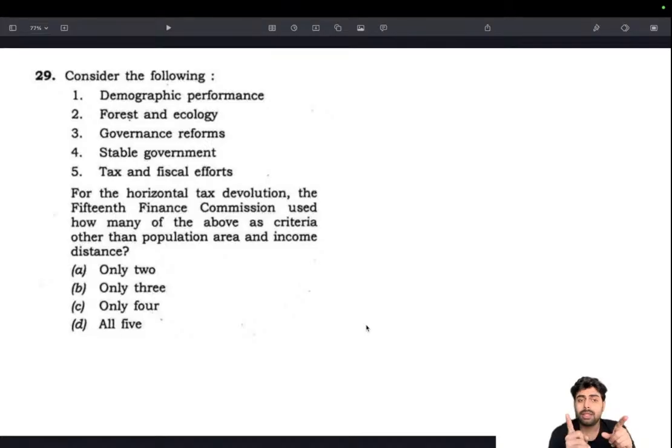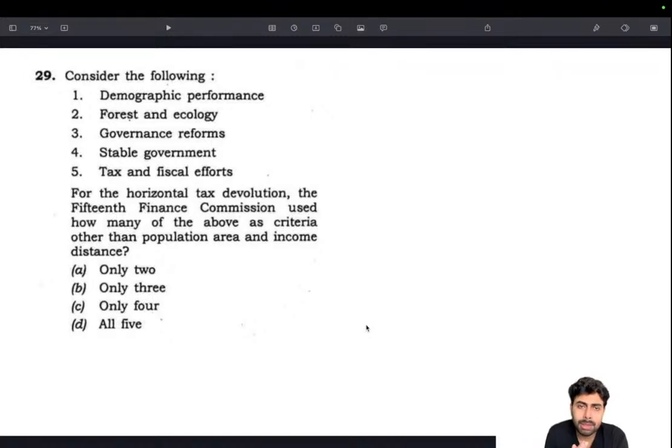Then, a very important one, but they have asked the question in a very simple format. 15th Finance Commission. Every year you need to know the terms of reference of Finance Commissions. Currently we are in the 15th Finance Commission, whose tenure is going to end in 2026, and the 16th Finance Commission has been constituted and its terms of reference are yet to be properly released. But keep an eye on that.